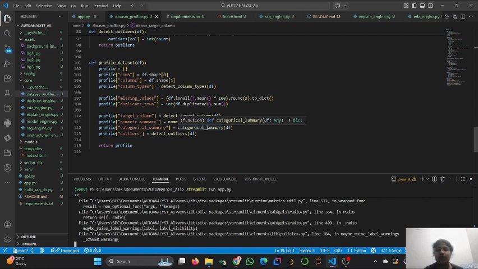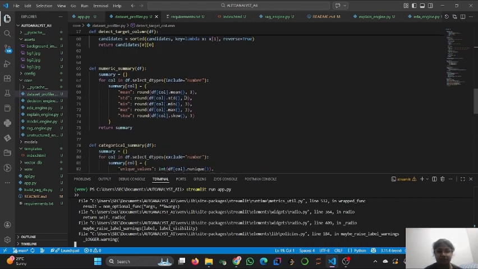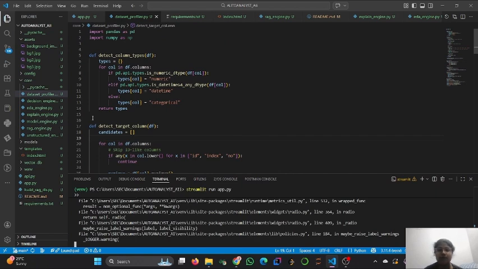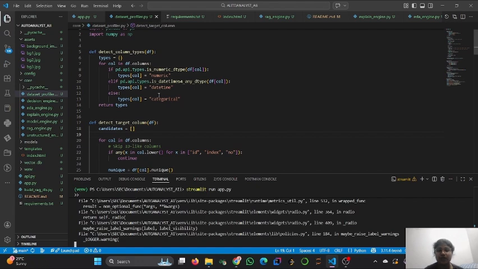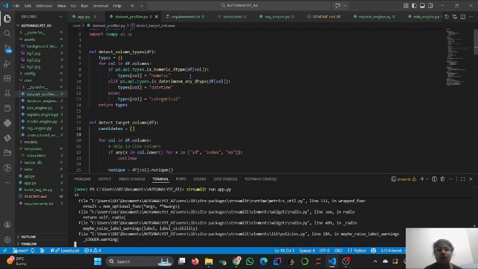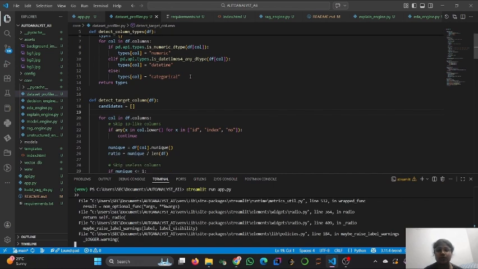So in module one, we have the data ingestion part, where the system accepts CSV, Excel, text, and also PDF. Followed by that, we have our module 2, data profiling. After loading, the data set is profiled automatically, which detects the number of rows and columns, whether it is a numeric type or categorical values, and also date and time.